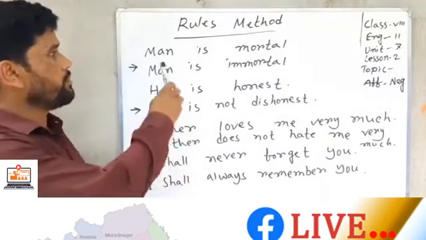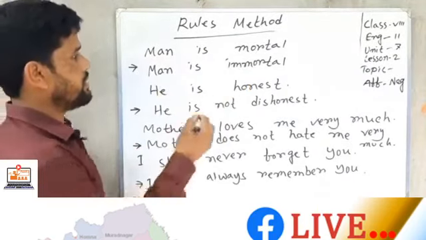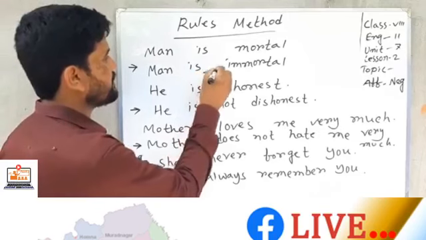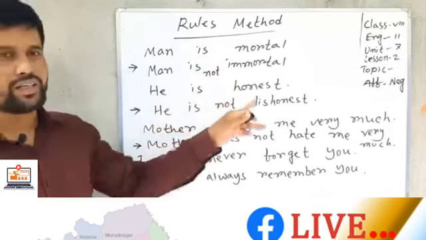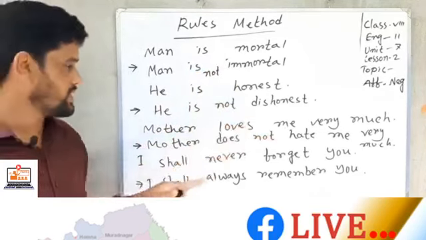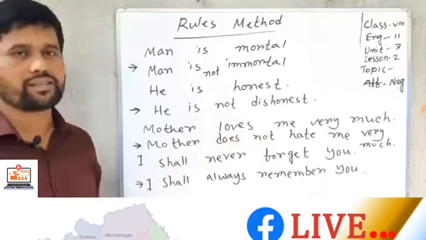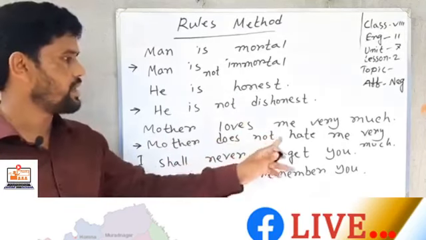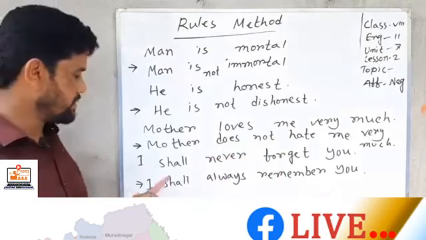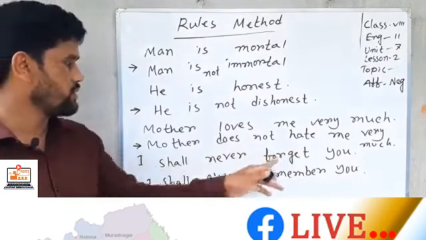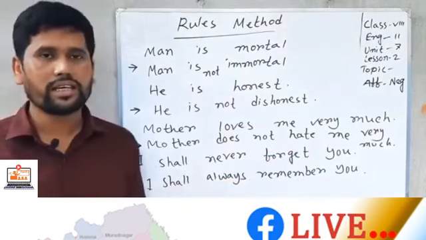So man is mortal, man is not immortal. He is honest, he is not dishonest. Mother loves me very much, mother does not hate me very much. I shall never forget you, I shall always remember you.